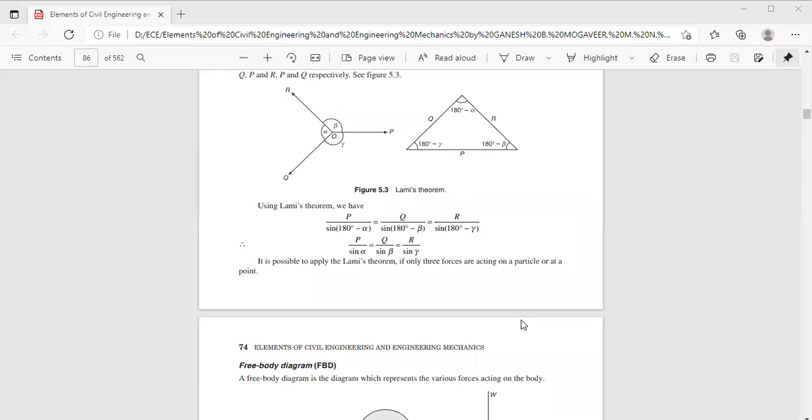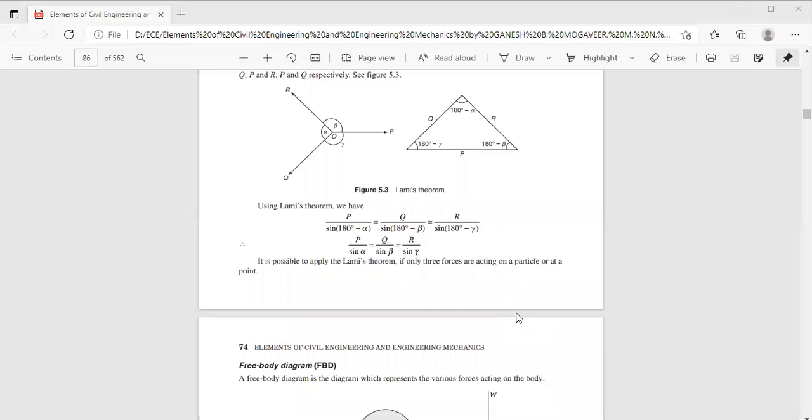Now, whenever we deal with problems on equilibrium of a planar force system, a diagram known as a free body diagram is always required. So always we need to draw a free body diagram whenever you have a problem on equilibrium of a planar force system. A free body diagram is nothing but a line diagram which indicates the various forces acting on the body at various locations or at various points. Now let us discuss how to draw a free body diagram.